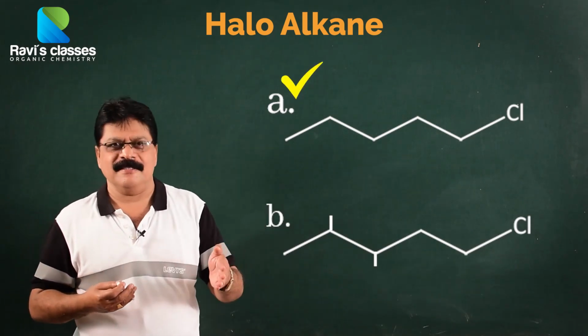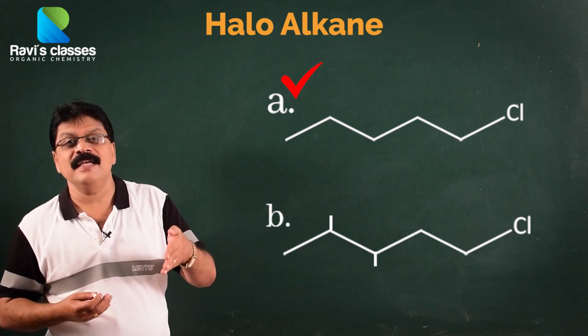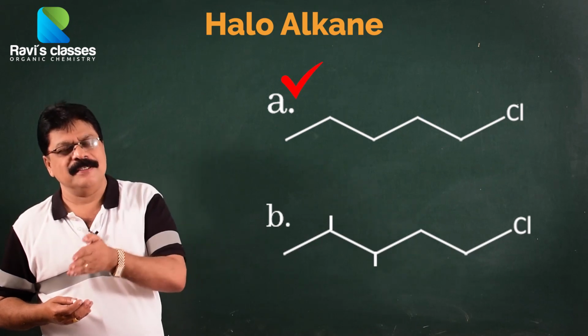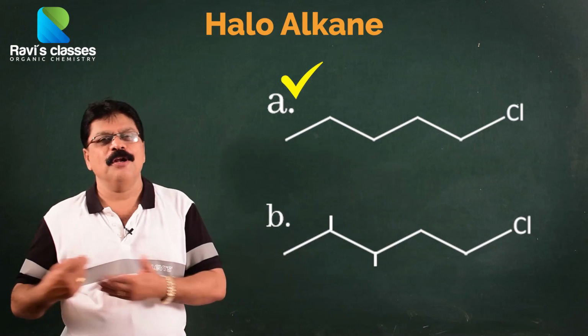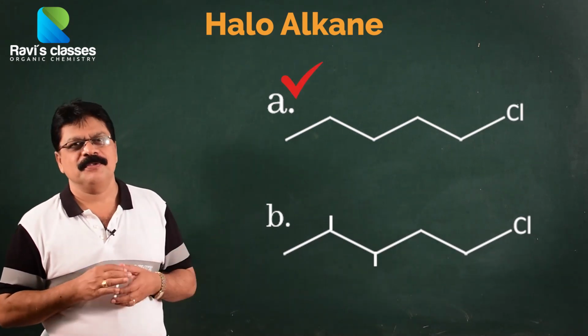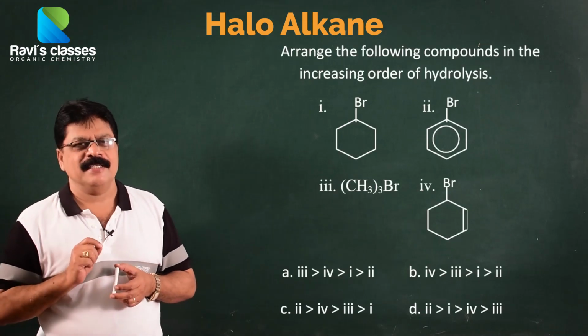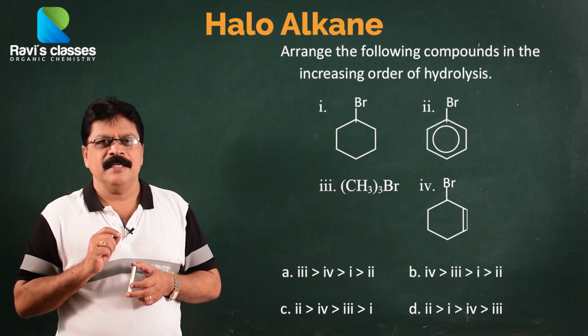There is a steric hindrance. And not only that, the more the alkyl groups, what happens? It tries to gradually slip from SN2 to SN1. So, a smaller number of alkyl groups is favorable for SN2, and a larger number of alkyl groups is favorable for SN1 type reaction. That again should be used. Another thing that you must understand here is, in all the nucleophilic substitution reactions, sometimes instead